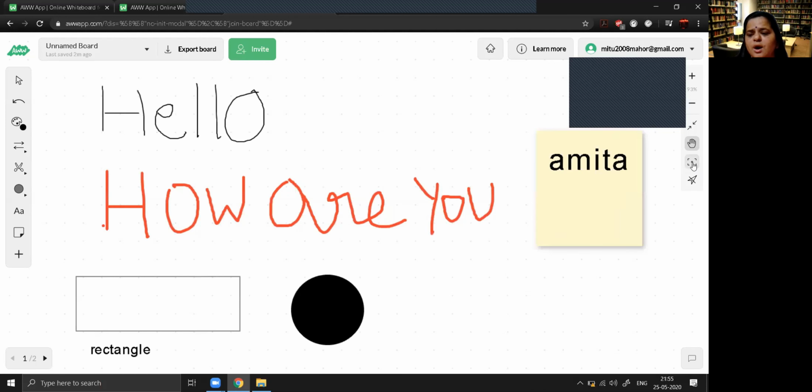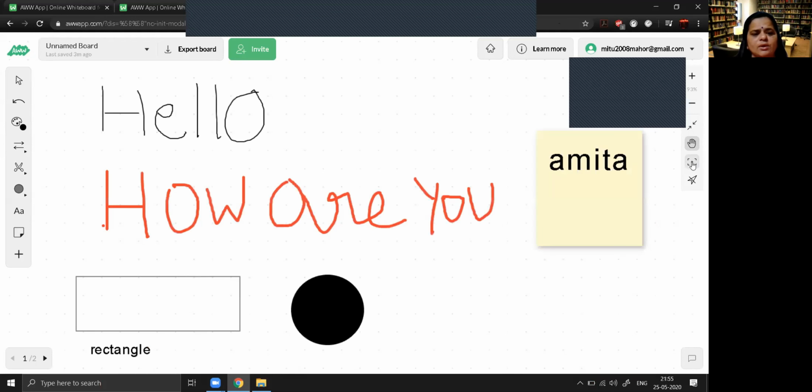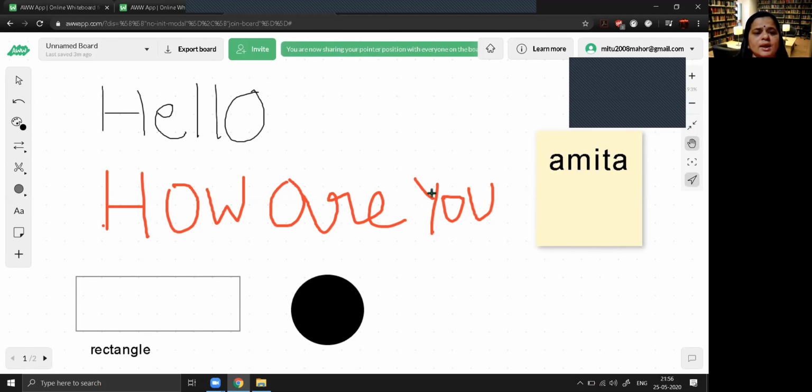And this particular icon is for arranging the things. Like suppose by this hand icon, I have moved content at the downside, and if you want to realign it, just click on this. The content will be realigned as per the previous position. This particular icon is if you want to share the position of your pointer with the invitees, then you can click on this, and if you unclick on this, your pointer position will not be seen by the invitees.